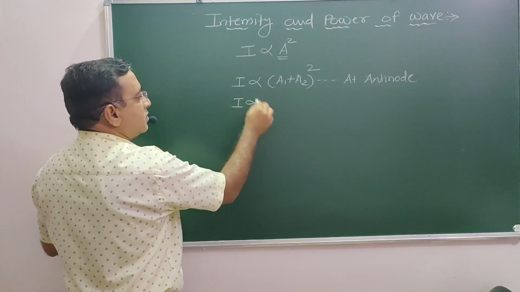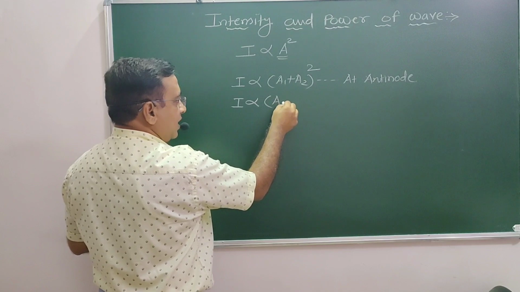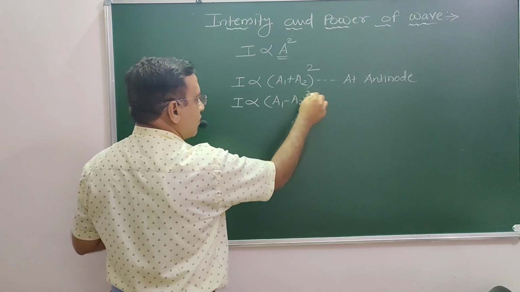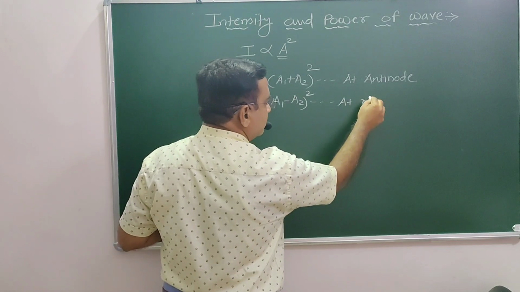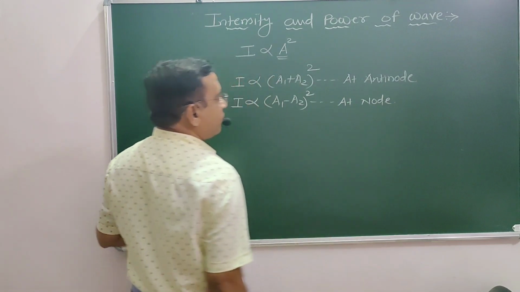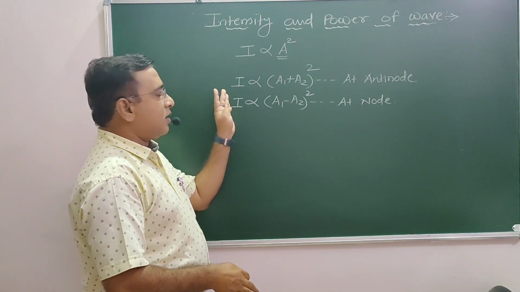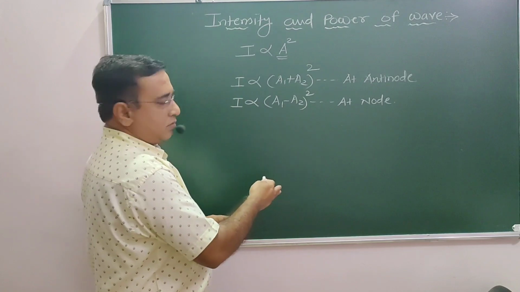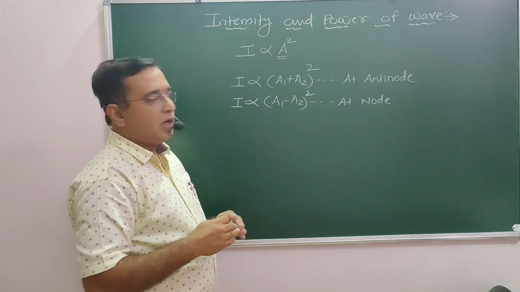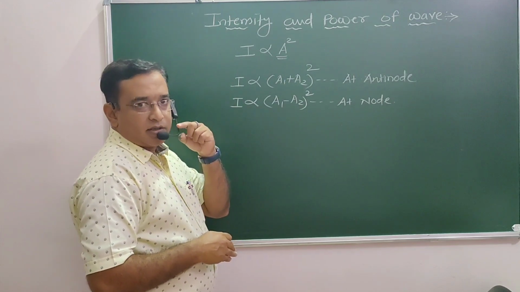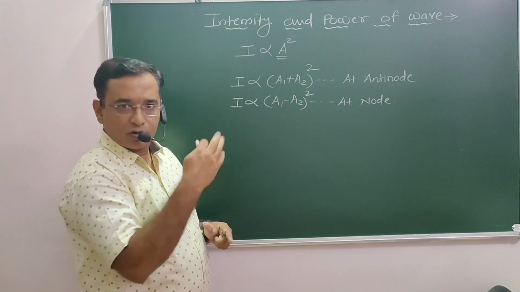If there is minimum amplitude or no amplitude, that is (A1 minus A2) whole square. This is possible at a node. Okay, these are the conditions by which we can interrelate a general progressive wave with a stationary wave, because two waves approach each other and form one sort of intensity, and that intensity is directly proportional to the addition of their amplitudes whole square.